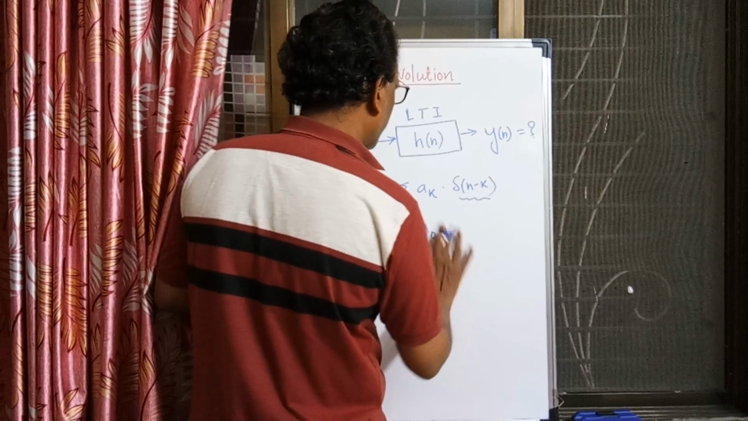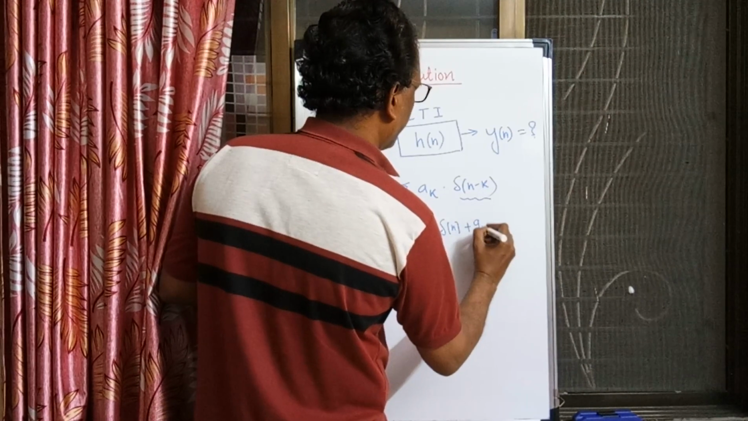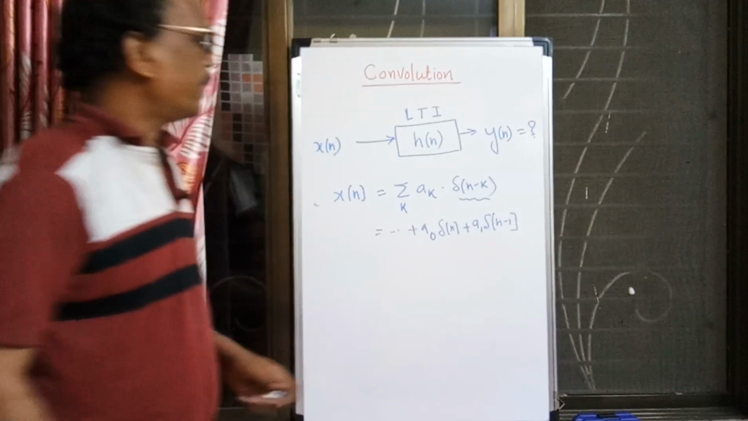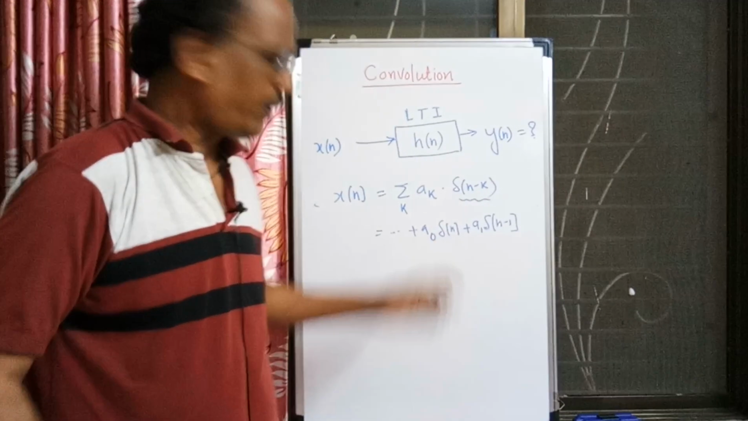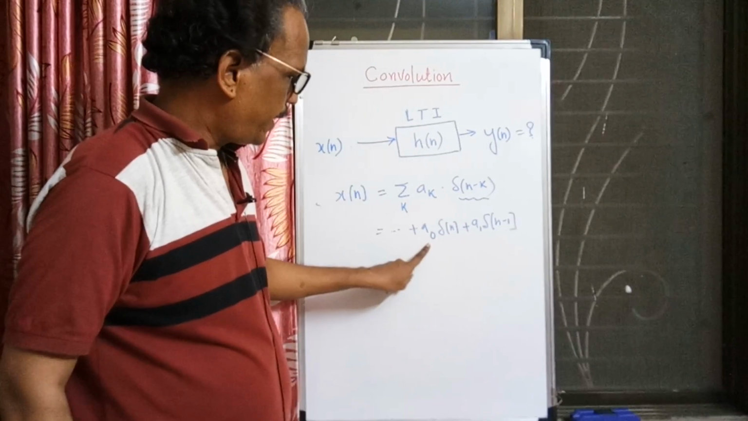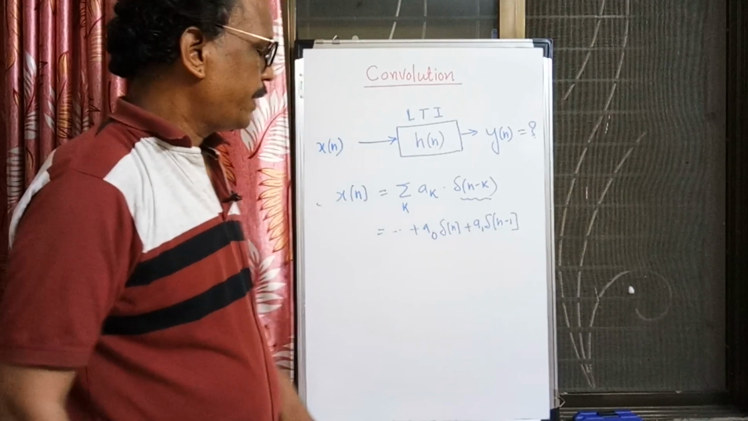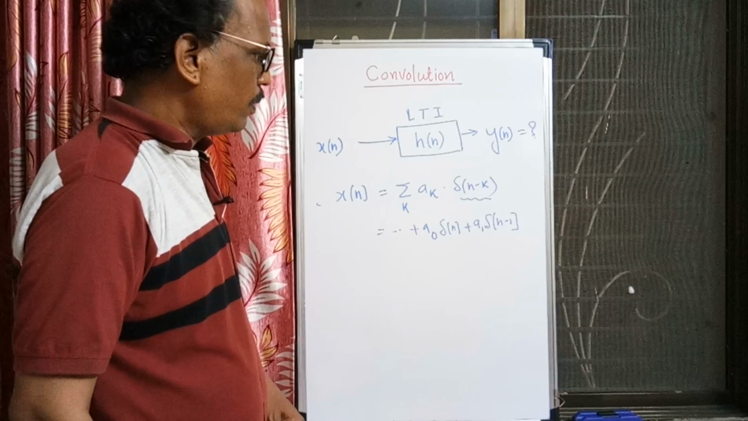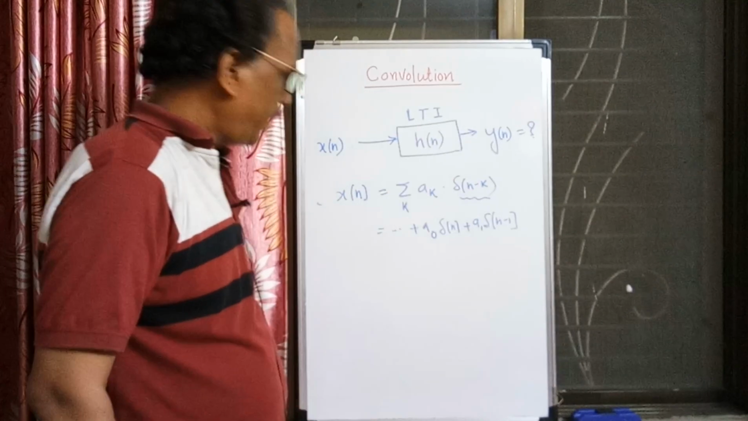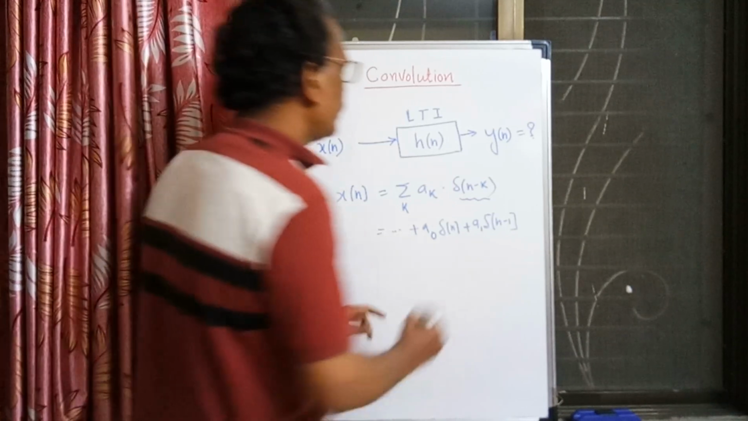So for k equal to 0, it will be what? A0 del of n. For k equal to 1, it is A1 del of n minus 1. So del of n means what? It is 1 for n equal to 0. So the amplitude of the signal is A0 at n equal to 0. And del of n minus 1 has a non-zero value when n equal to 1, so at n equal to 1 it has value 1 multiplied by A1. So your signal has amplitude A1 at n equal to 1.